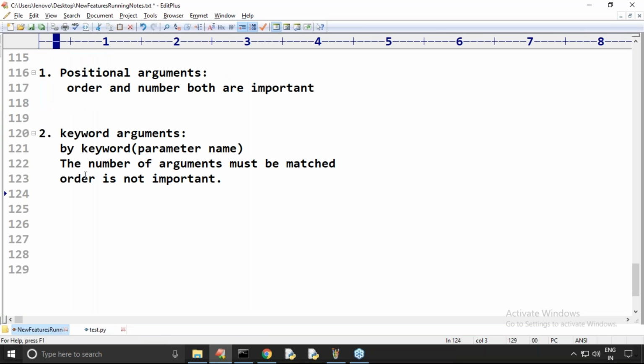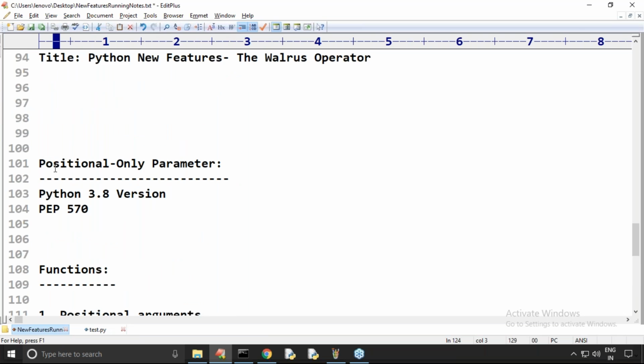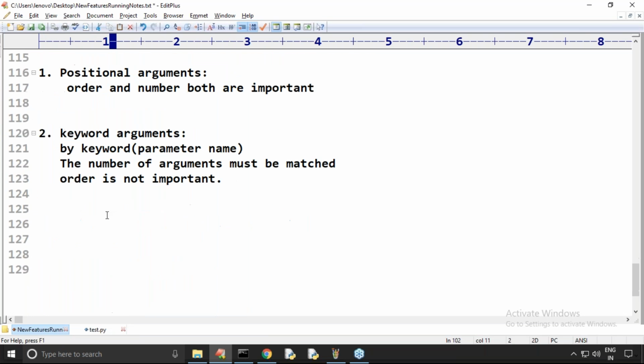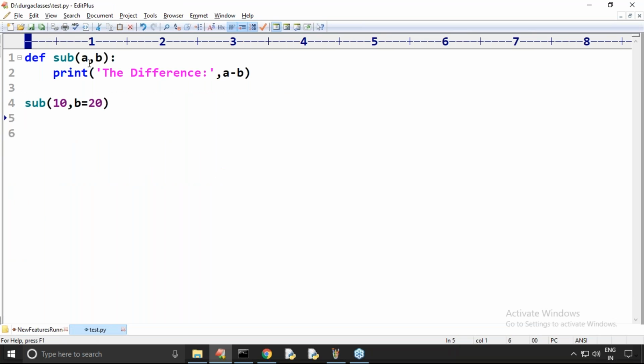So take very special care, because our topic is positional only. That's why you should first have clarity about what a positional argument and what a keyword argument is. Okay, take special care.